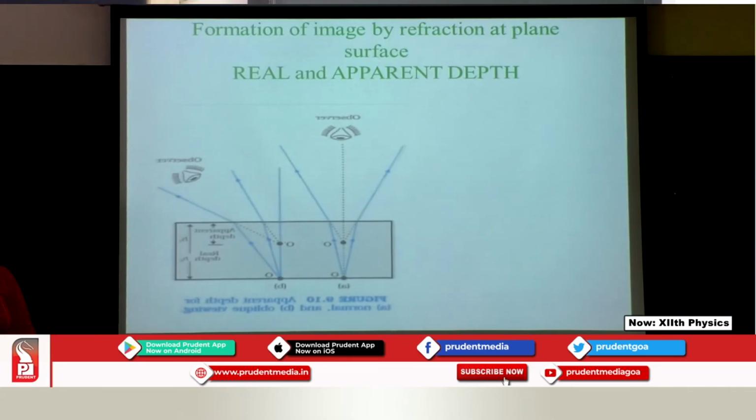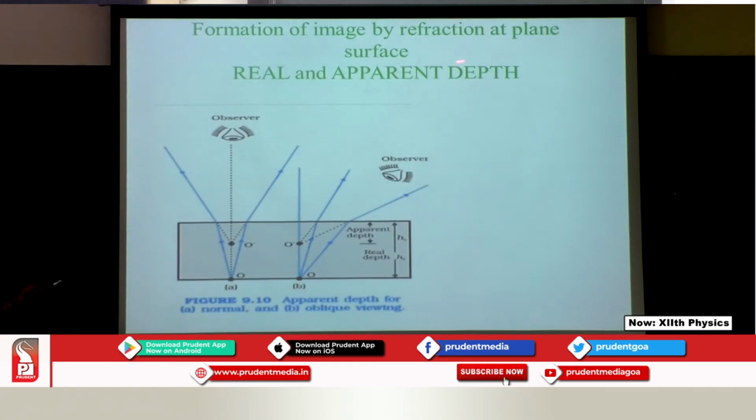Now, same way we have another phenomenon wherein we get the real and the apparent. This you must have seen, if you have got a bucket of water and there is a coin lying at the bottom, you will feel that it has been raised. Over here you can think of it as water, so we will be going from the denser to the rarer, so bending is going to be away from the normal. So, this is actually the real depth where the coin is lying, and this is the apparent depth what we feel.